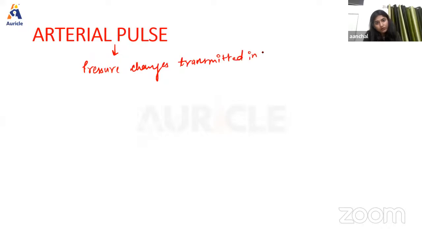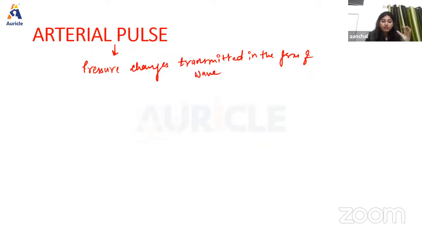Now, next we have arterial pulse. So what is arterial pulse? Not pressure, pressure we have already done. Arterial pulse is defined as the pressure changes transmitted in the form of a wave, right? Through the arterial wall and blood column from the heart to the periphery.